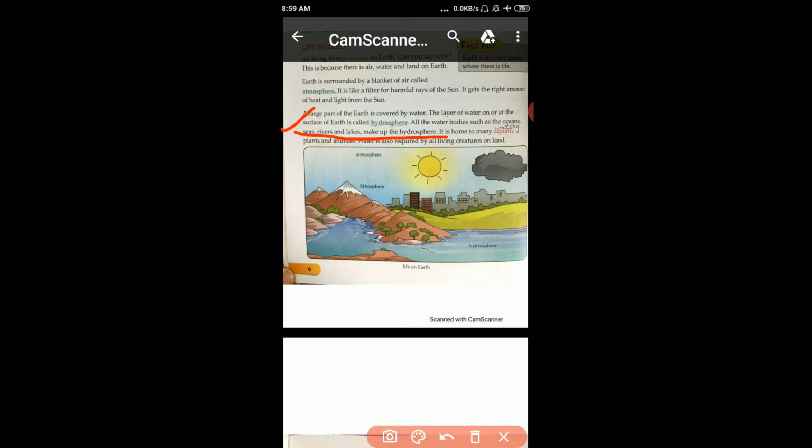So student, this page is page number 6. On this page, we have to study about life on earth. On this topic, we study two words, atmosphere and hydrosphere. So, what is atmosphere? The envelope of air which surrounds the earth is called atmosphere. Hydrosphere: the layer of water on or at the surface of earth is called the hydrosphere. Okay, now move on to the next page.